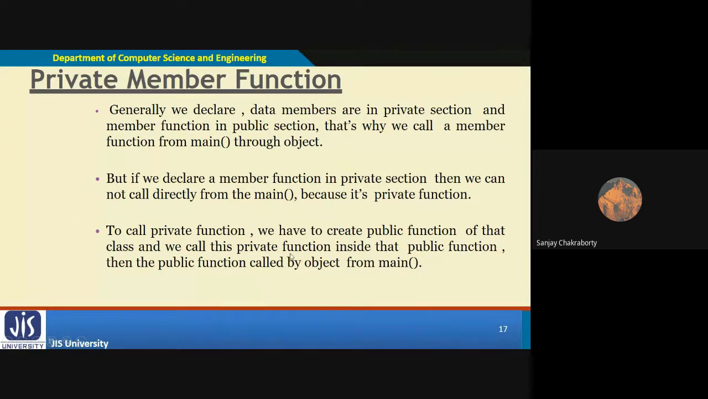This line is very important. To call a private function, we have to create a public function of that class, and we call this private function inside that public function. Similar concept. Okay. How can we access private data members? We can access private data members with the help of public functions of that class. In a similar way, how can we access private member functions? By defining a public member function of that class, and then we can call this private function inside that public function. So then the public function is called by the object from the main method. Look.